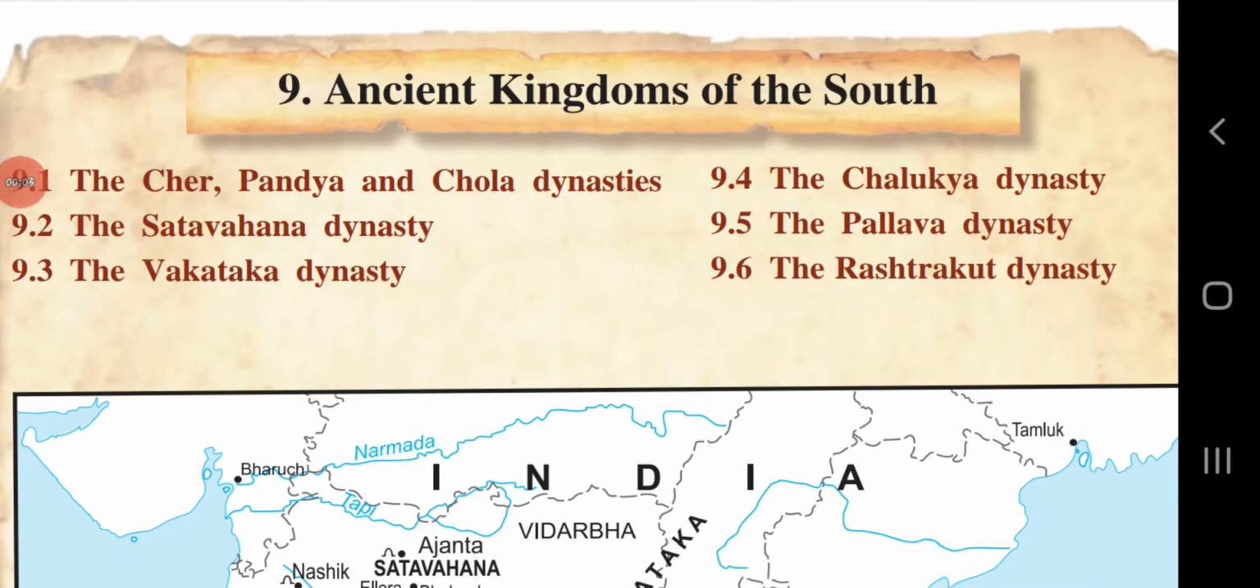Good morning, students. Today we are going to see Standard 6 History, Chapter number 9, Ancient Kingdoms of the South. In that content, 6 points we are going to discuss. The first one is 9.1, the Chir, Pandey and Chola dynasties. 9.4, the Chalukya dynasty, 9.5, the Pallava dynasty, and the last point which we are going to discuss is 9.6, the Rashtrakuta dynasty.